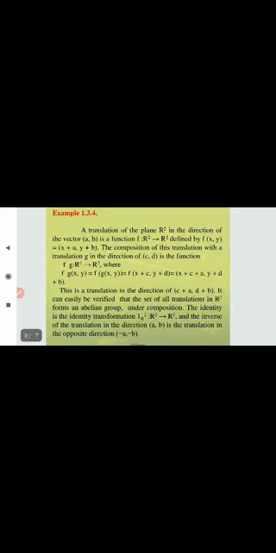Each element has a negative. Similarly, Z comma plus, R comma plus and C comma plus are abelian groups under addition. If Q star, R star and C star denote the sets of non-zero rational, real and complex numbers respectively, then Q star comma dot, R star comma dot and C star comma dot are abelian groups under multiplication.